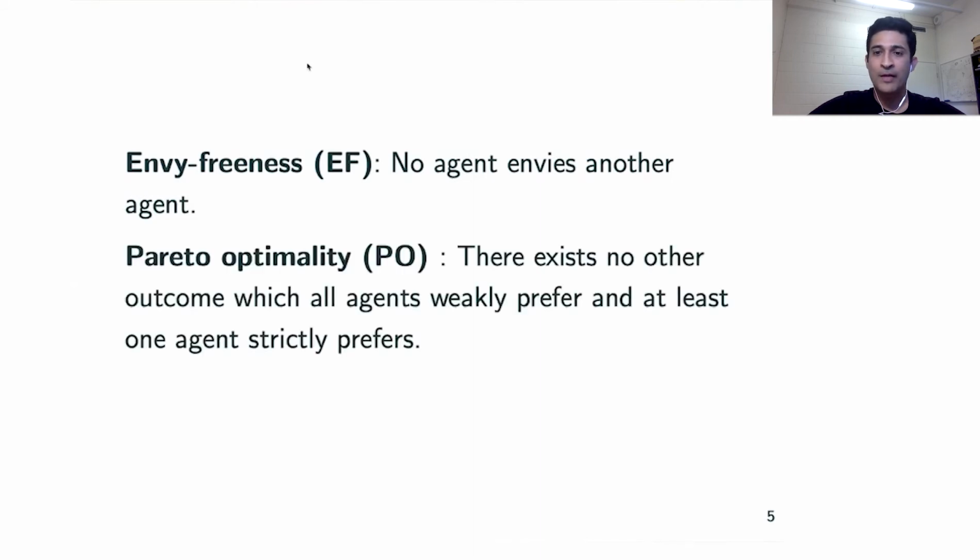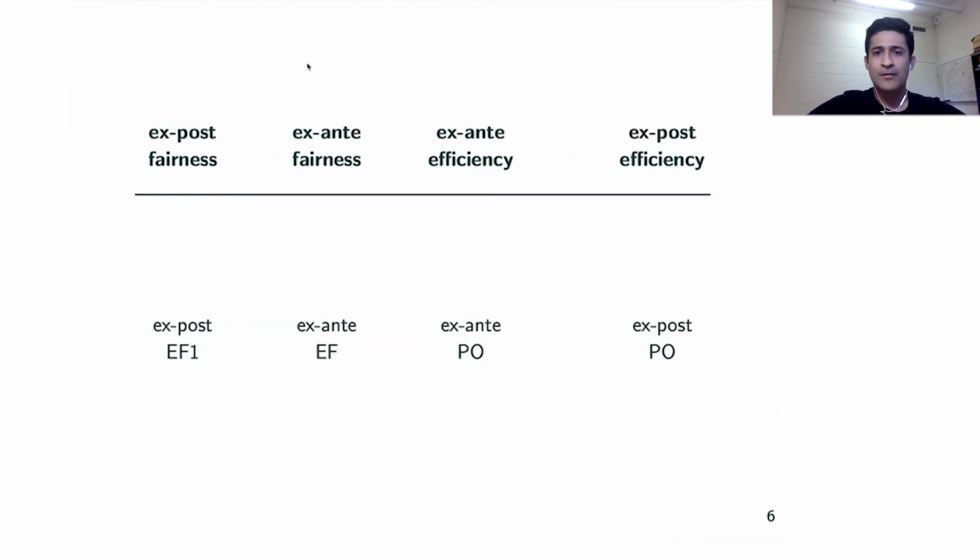In combination with fairness, we will also consider Pareto optimality, which requires that there exists no other outcome which all agents weakly prefer and at least one agent strictly prefers. So both of these concepts, envy-freeness and Pareto optimality, can have an ex-ante as well as an ex-post version, which we illustrate in this figure.